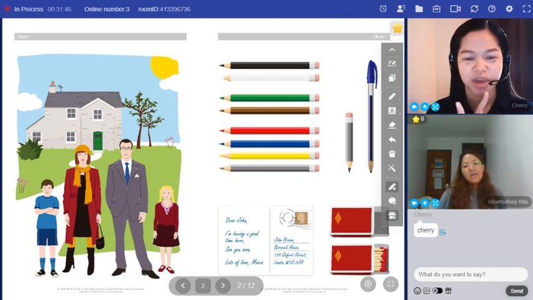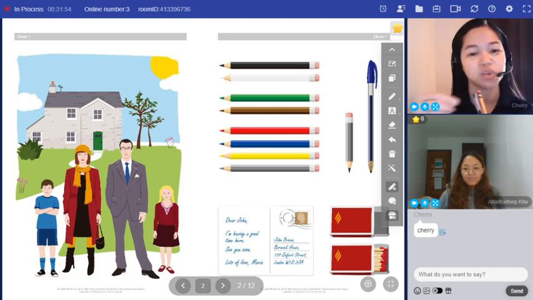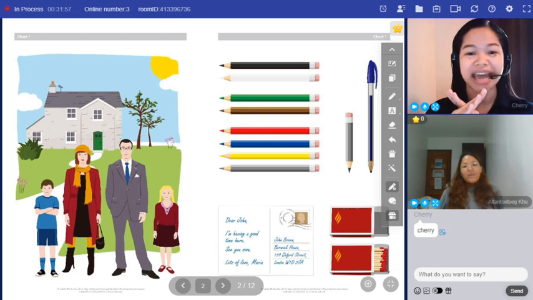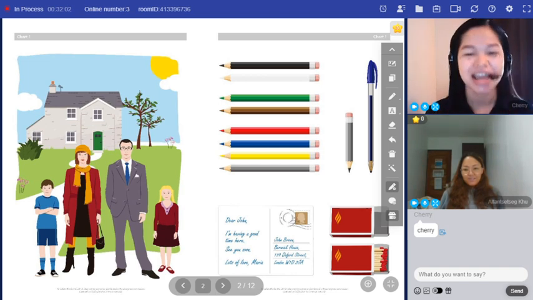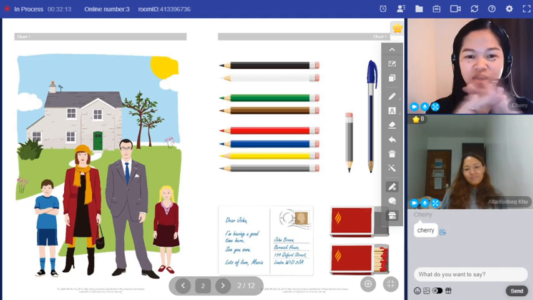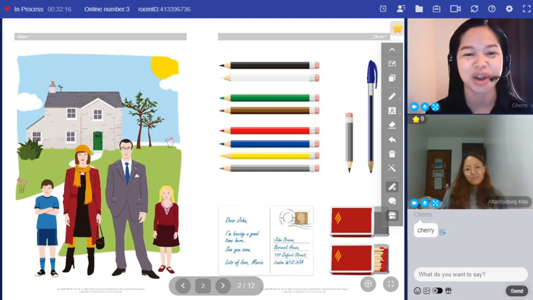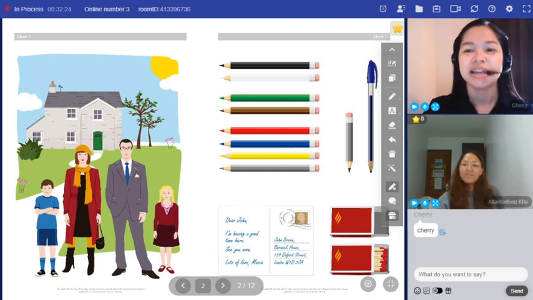Now, what's the opposite of with? The opposite of with is without. Can we write without a pen or a pencil? No, we can't write without a pen or a pencil. Can we speak without opening our mouths? No, we can't speak without opening our mouths. Can you read without wearing glasses? No, I can't read without wearing glasses. That's good.